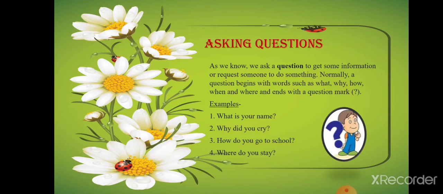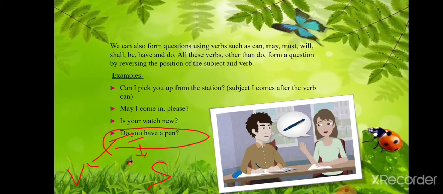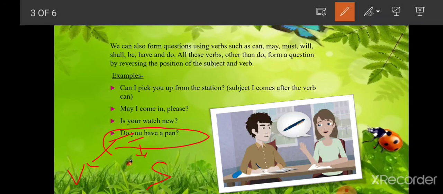So this is how we ask questions from others, by adding these few asking words at the beginning of a sentence, like why, when, where, what, and so on. Okay. Now, apart from this, we can also form questions using verbs such as can, may, must, will, shall, be, have, and do. Fine. Questions can also be framed using these verbs.